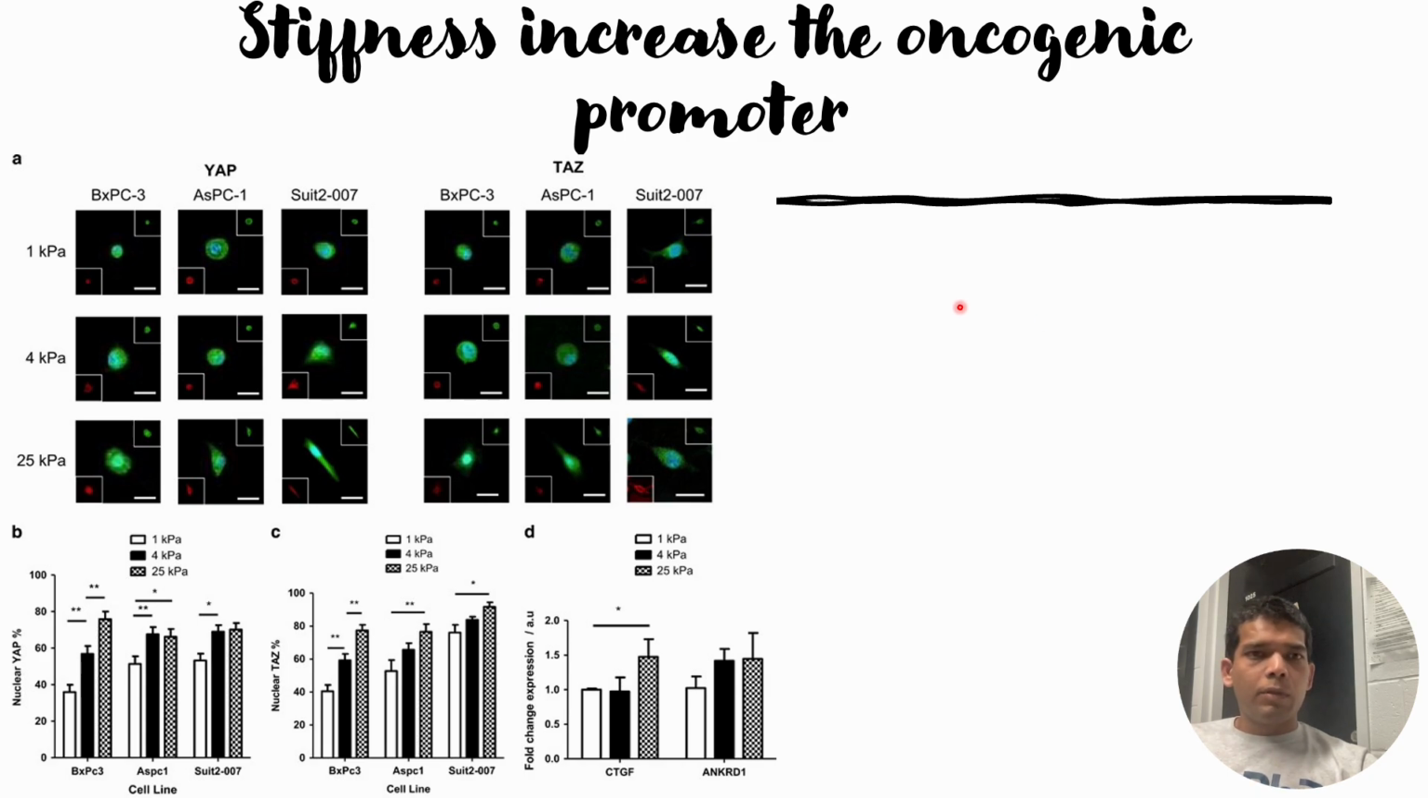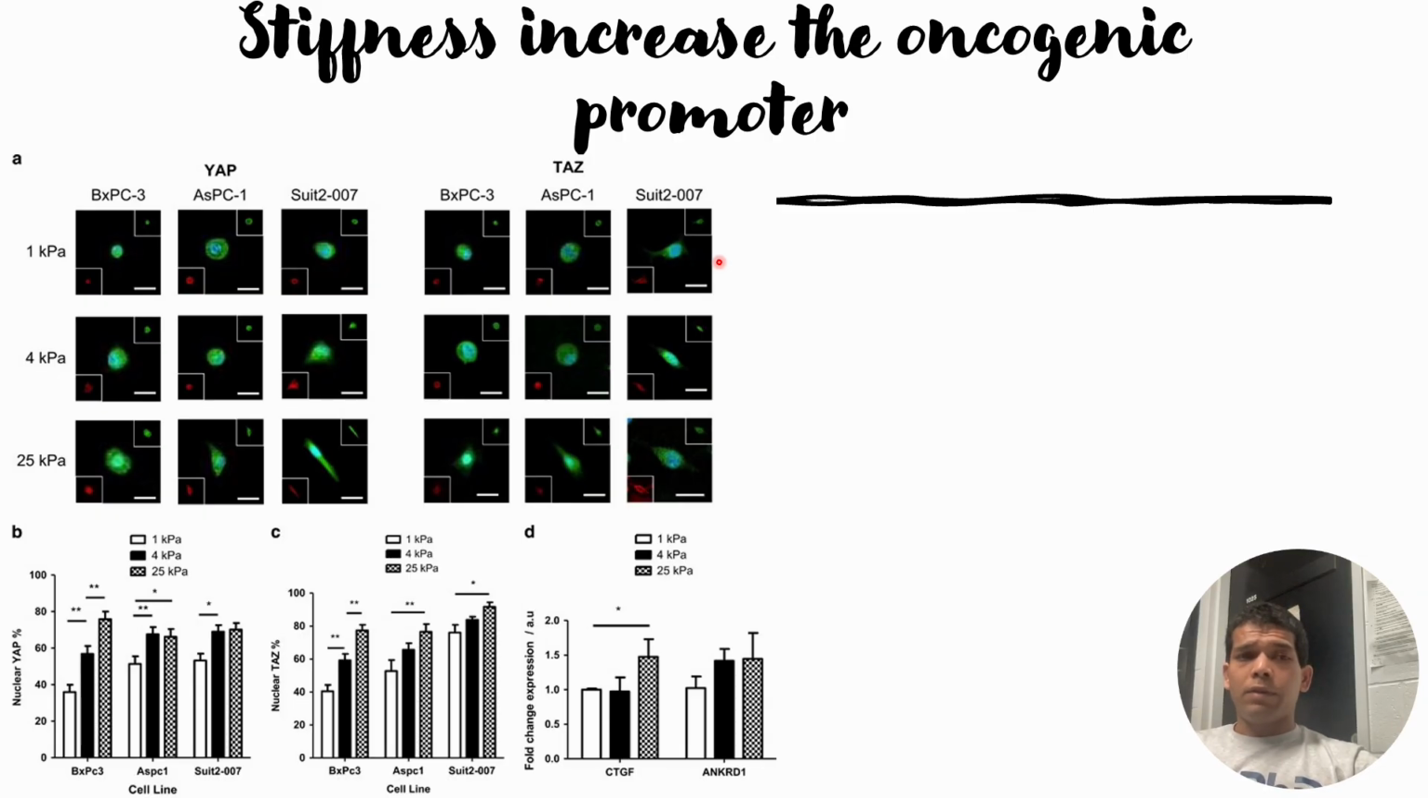Today we will discuss the stiffness effect on this oncogenic promoter. In the previous video we have seen that with increasing stiffness there is an increase in the EMT, that is epithelial-to-mesenchymal transitions, and that we have seen maximum changes in the cell line which is more epithelial in nature, that is BXPC3, among the three cell lines that they have used.